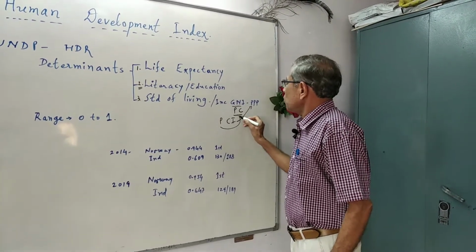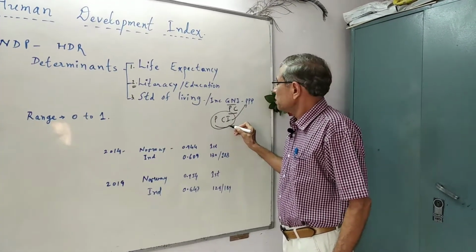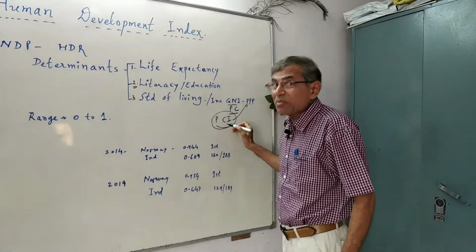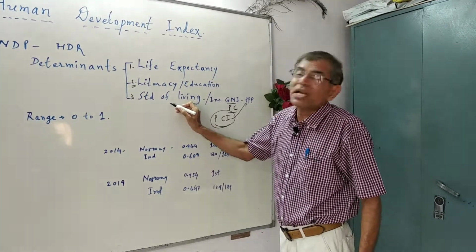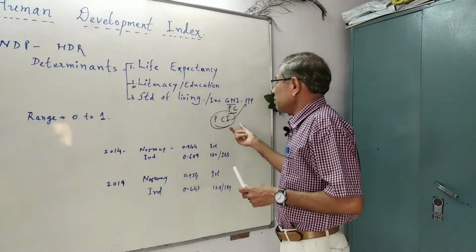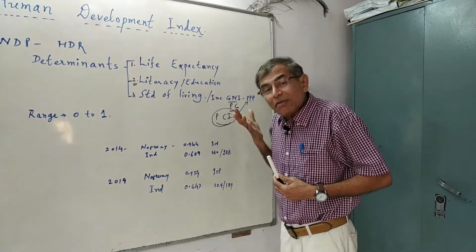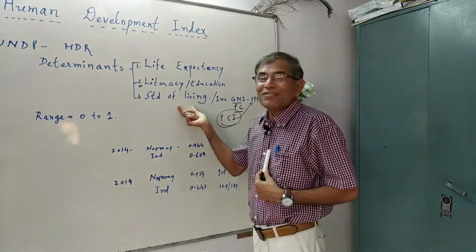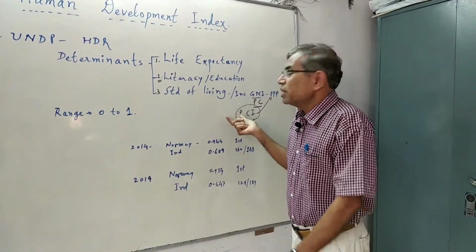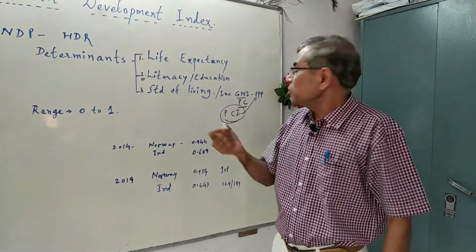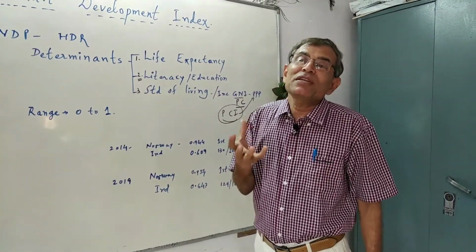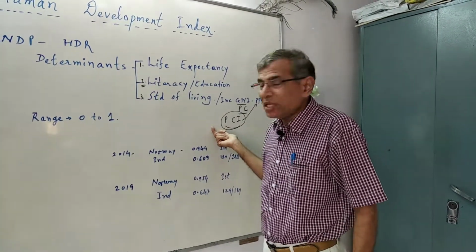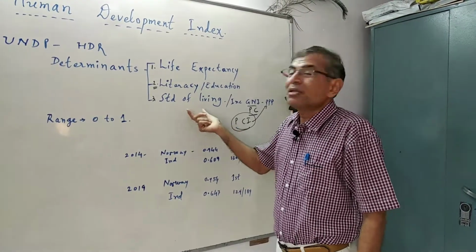Now, the more the per capita income, the better the standard of living, and the lower the per capita income, the lower the standard of living. The level of per capita income directly affects a person's standard of living, because a person's standard of living also depends on how much per capita yearly, on an average, a person earns in the country.